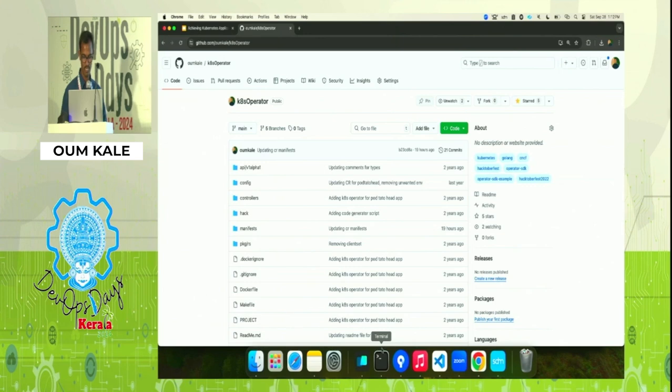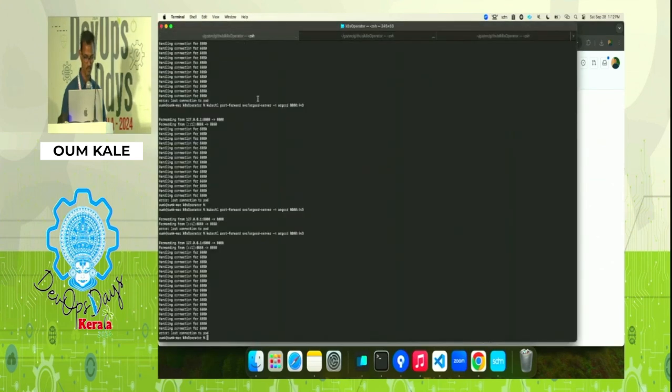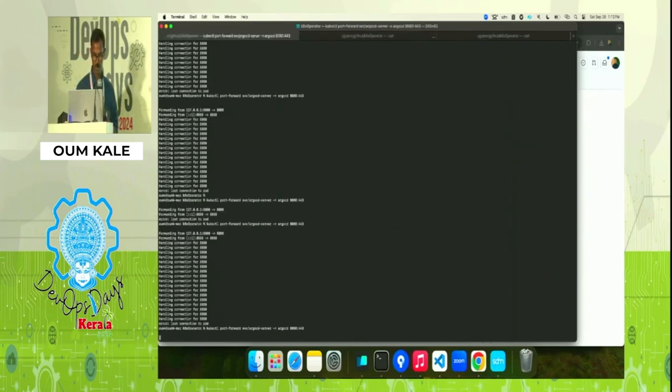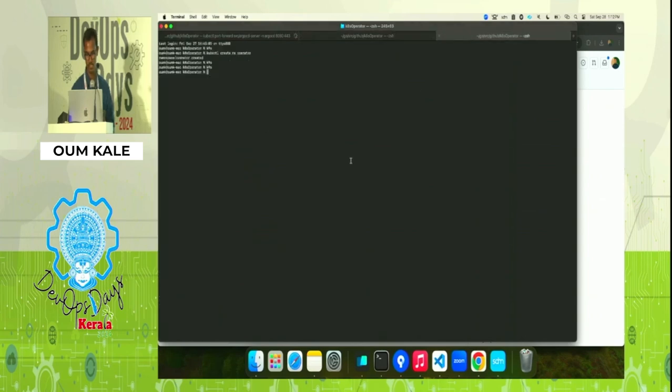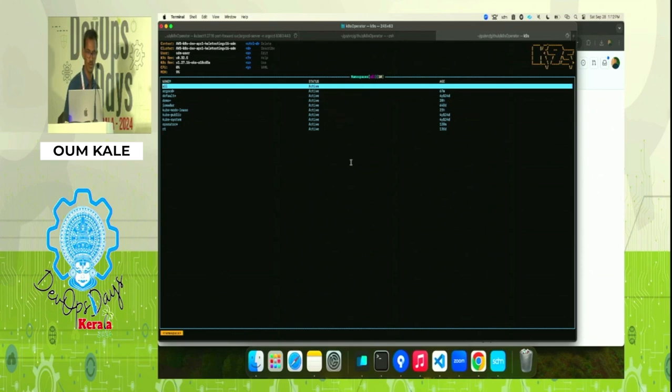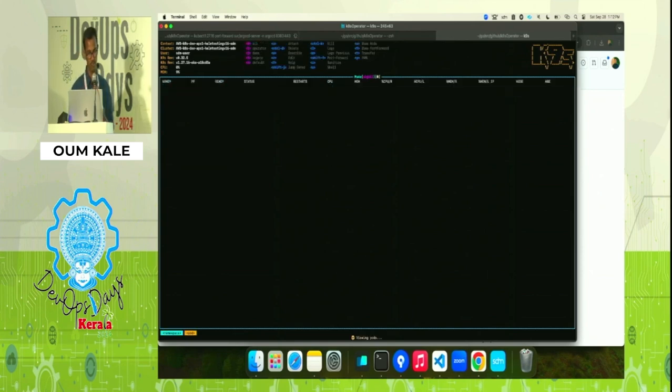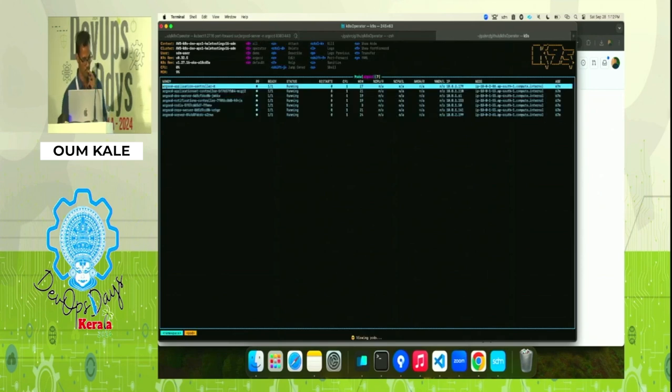To save time, I already installed Argo CD. How to install it? In the Argo CD documentation, we can easily get that. I just used that. It's already installed. We can see the pods and everything is running. This is the Argo CD namespace, and inside that, all these controllers are running.